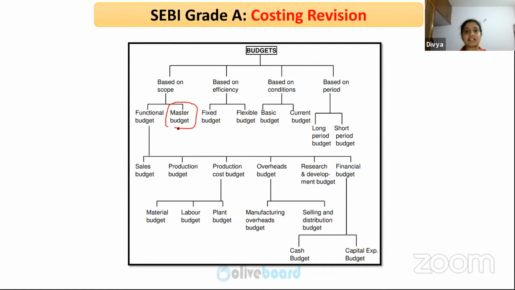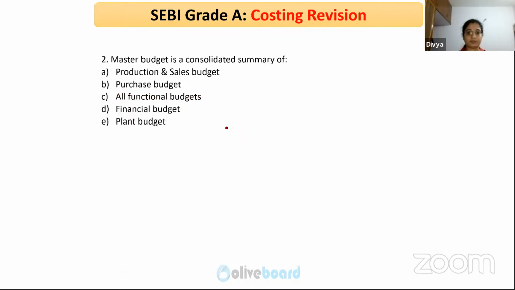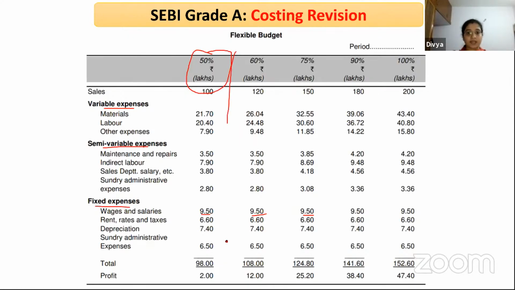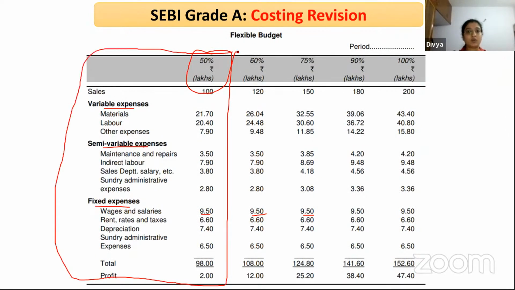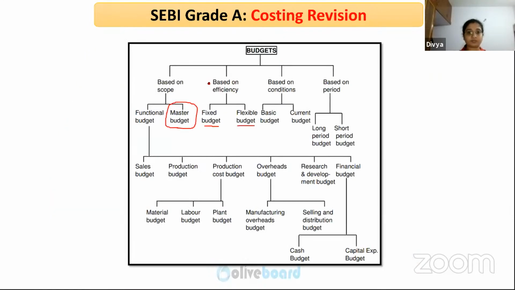It is just like your estimated profit and loss account. Profit and loss account is your actual one. Flexible budget, I explained to you. What is fixed budget? In the example, we saw this 50% capacity. If you're preparing only for 50% capacity, that means you are taking only one level. So this is called fixed budget.